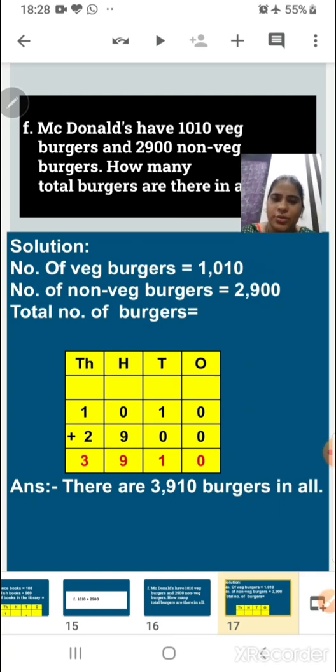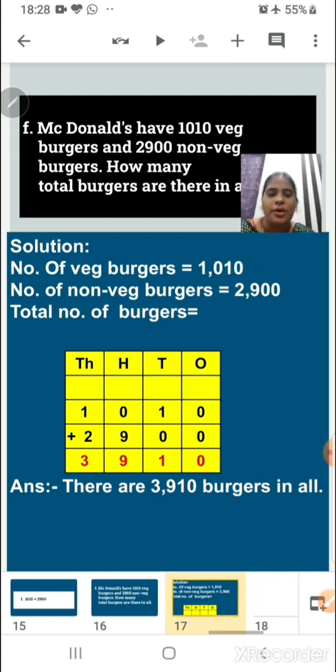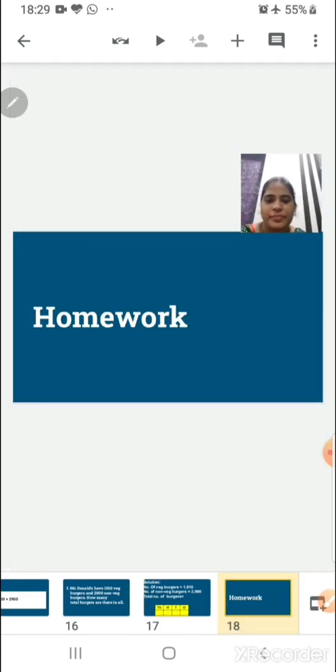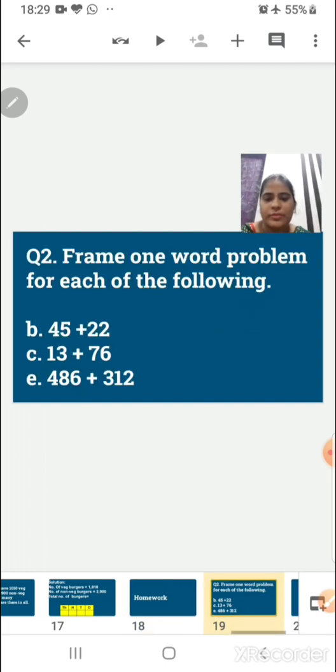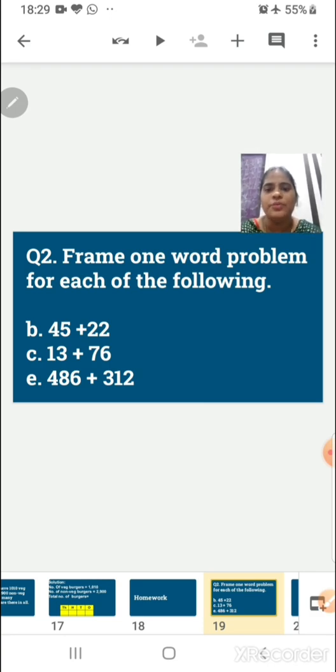Children, till here only we have in exercise 3.4. The rest of the questions are for homework. Please note down the homework sums. Question number 2. Frame one word problem for each of the following. B1, 45 plus 22.